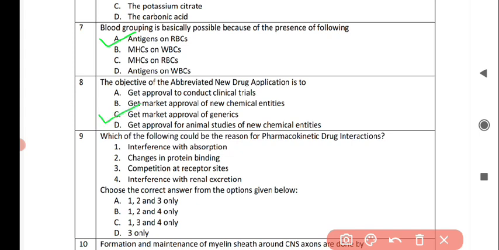Next question is, which of the following could be the reason for pharmacokinetic drug interactions? So there are different statements, like first is interference with absorption, second is changes in protein binding, third is competition at receptor sites, and fourth is interference with renal excretion. Now we have to choose the correct answer from the options given below, and the correct answer is option number B, that is statement 1, statement 2 and statement 4 are correct.